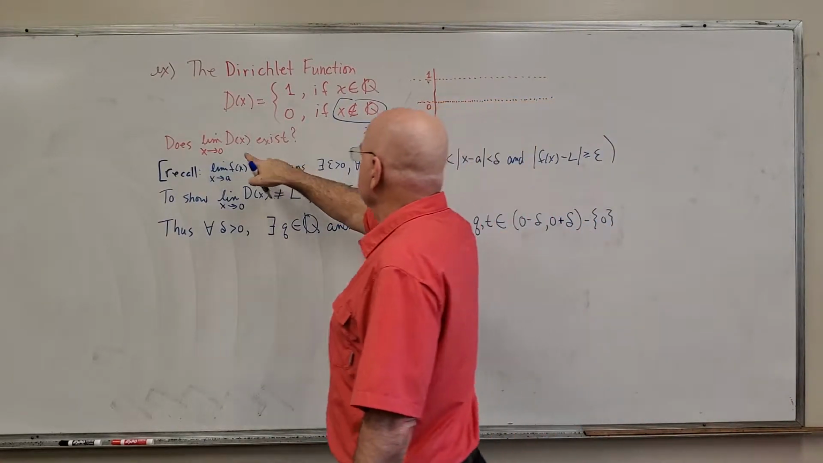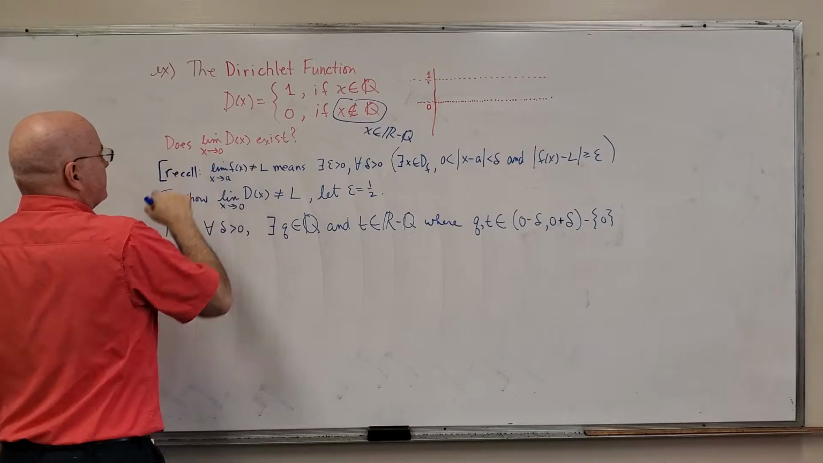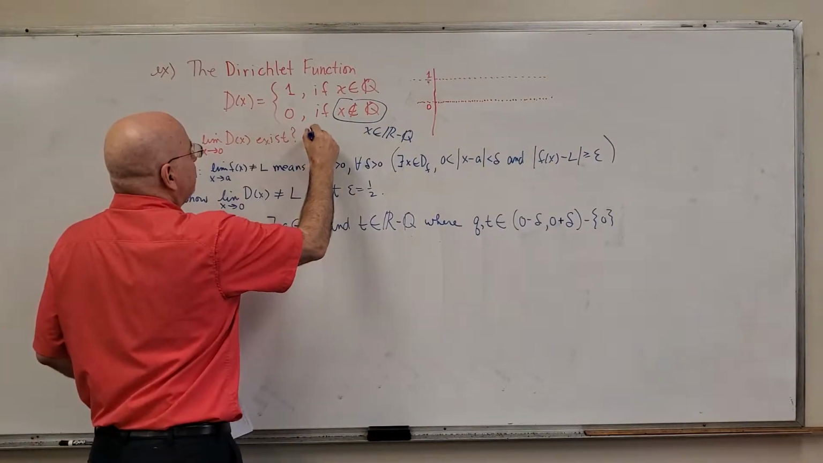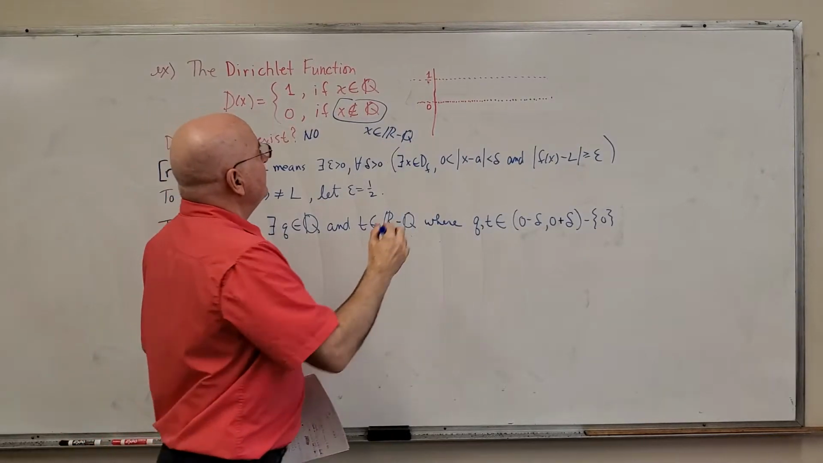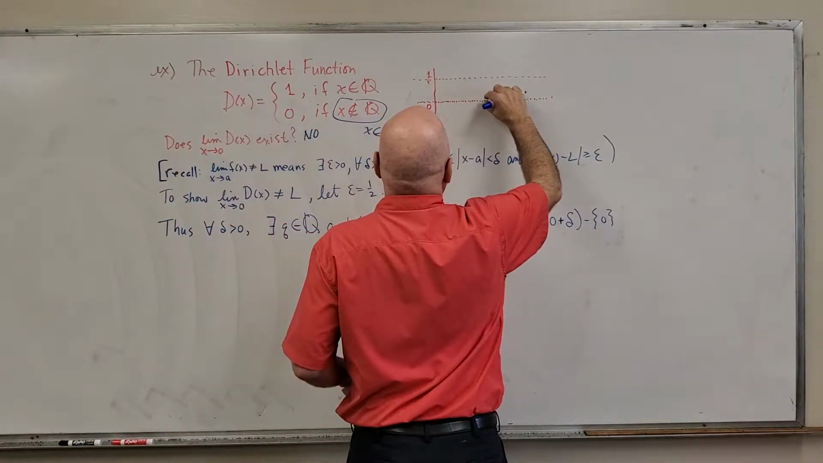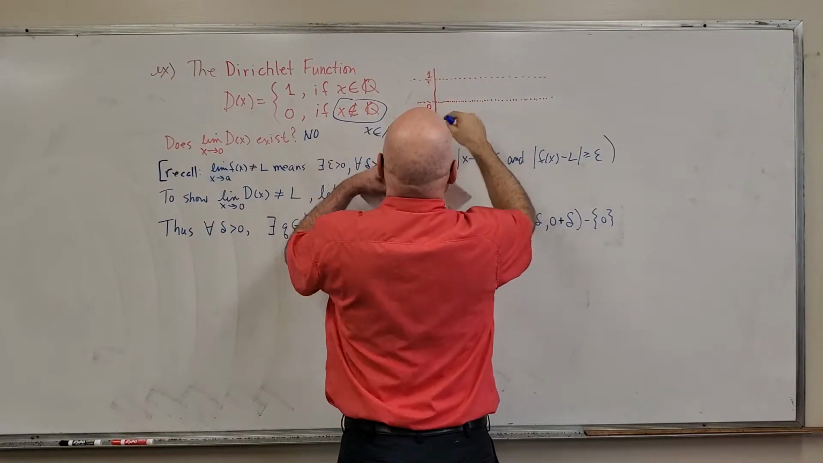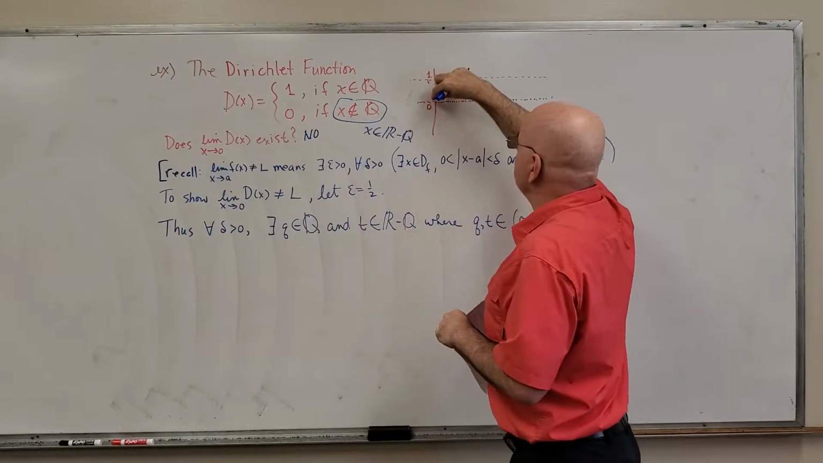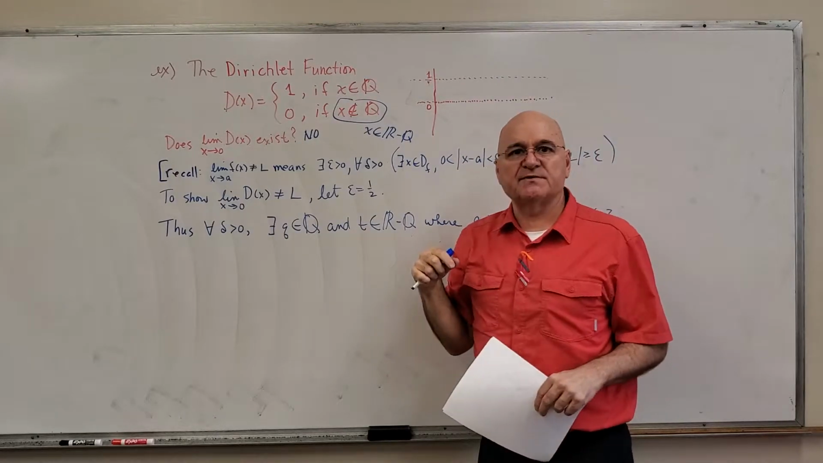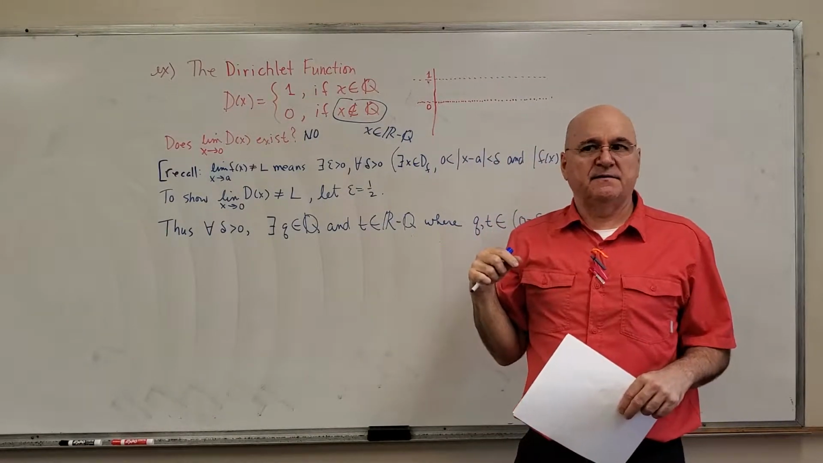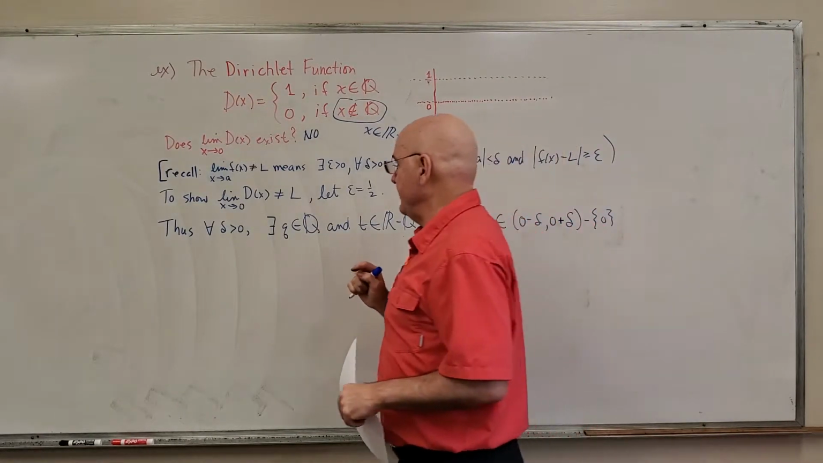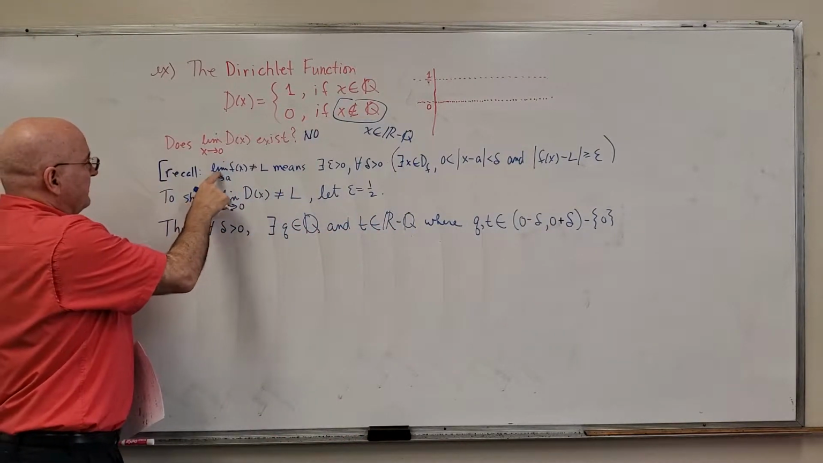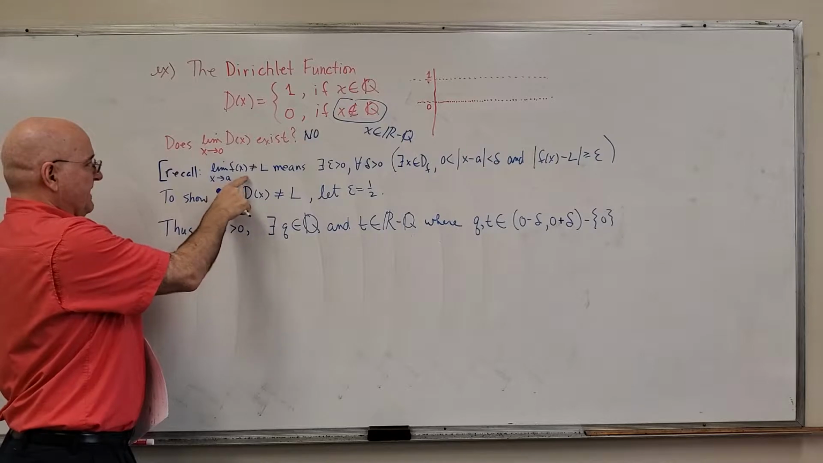Does the limit of D of x exist as x goes to 0? I think you could probably guess that the answer is no. As x approaches 0 from either side, we can make an interval around 0 that's going to have both rational numbers and irrational numbers in it. So that's going to cause this to fail. So no, it doesn't.